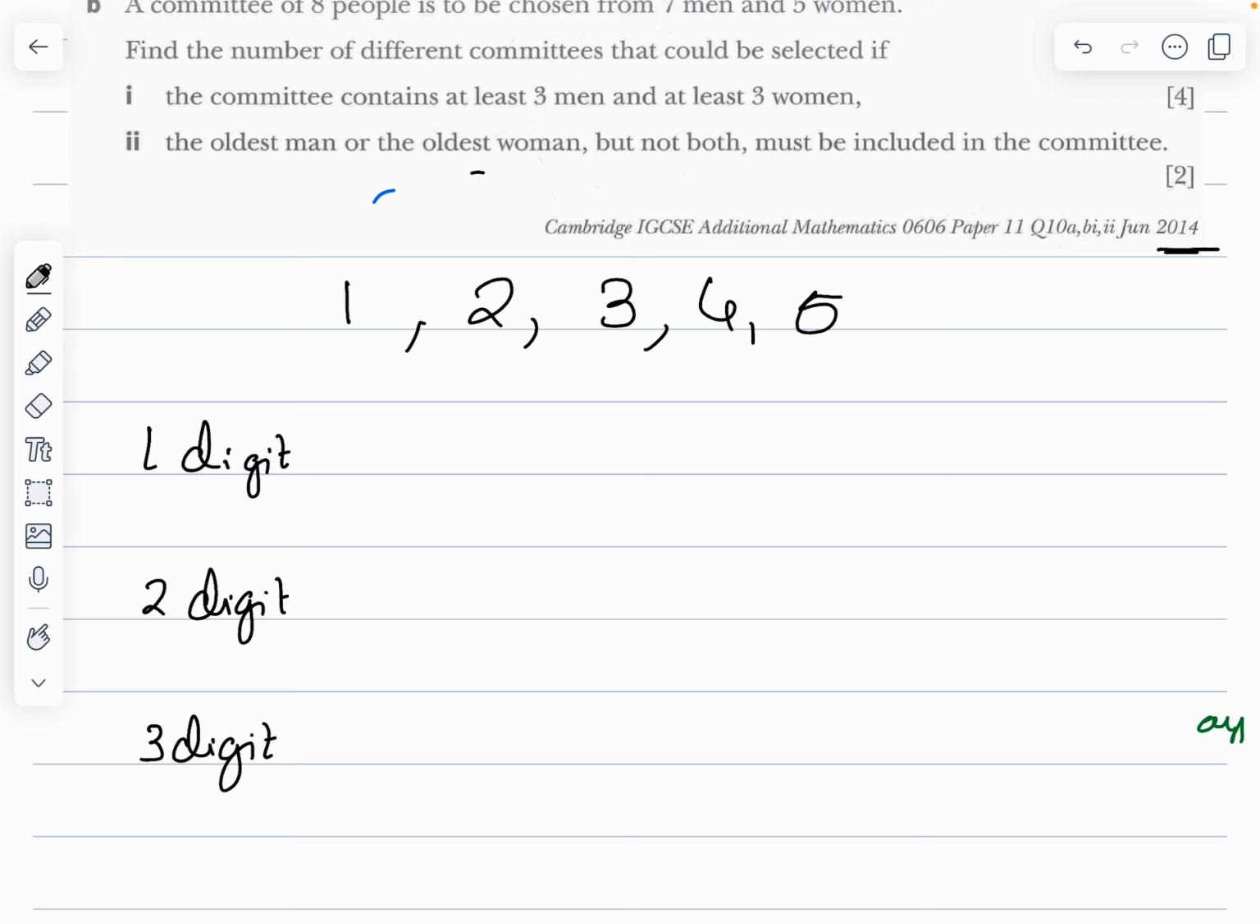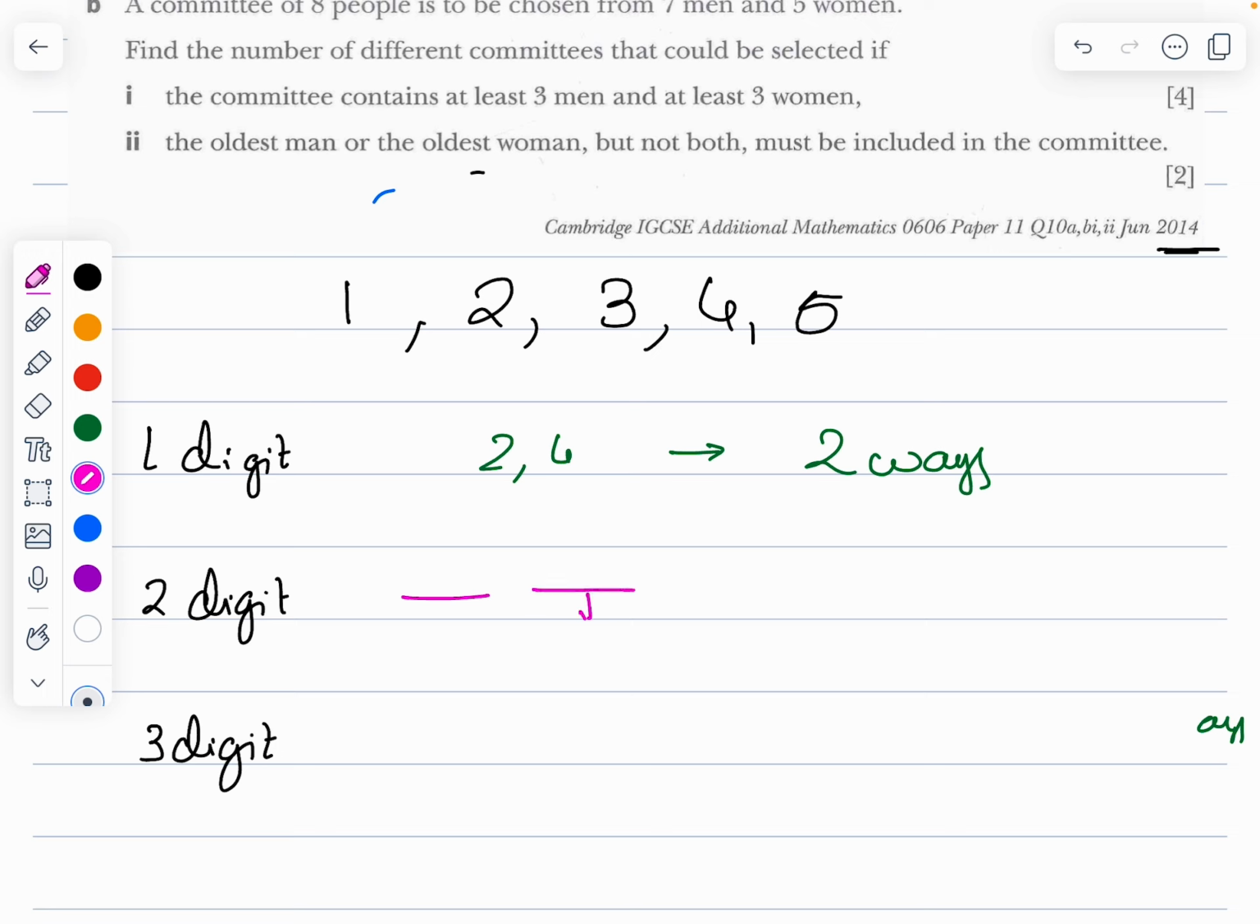So 1-digit even numbers, how many are there? They are either 2 or 4. So therefore 2 ways. For a 2-digit even number, the last digit should be either 2 or 4, so it can be 2 ways. If 2 is used, how many numbers am I left with? I am left with 4 numbers. So 4 ways. 4 times 2 is nothing but 8 ways, or 8 numbers.